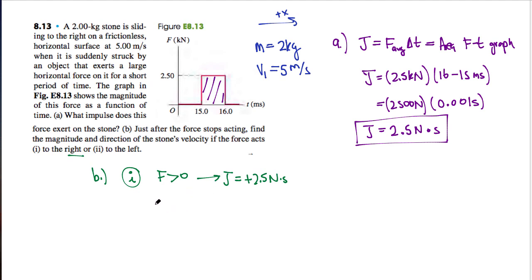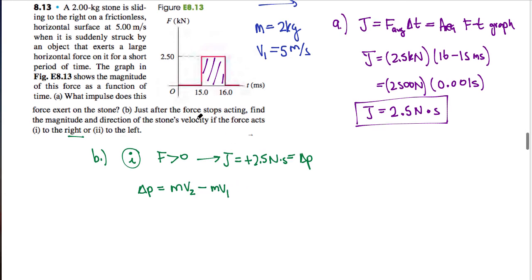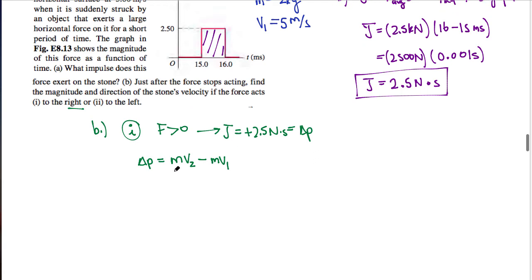So our change in momentum is equal to this impulse. Since our initial momentum is known, we just need to set up our change in momentum as m times v2 minus m times v1. And what we're looking for is our velocity afterward. So I'm looking for v2. So v2 in this case will be equal to delta p, or our impulse, plus mv1 over our mass.